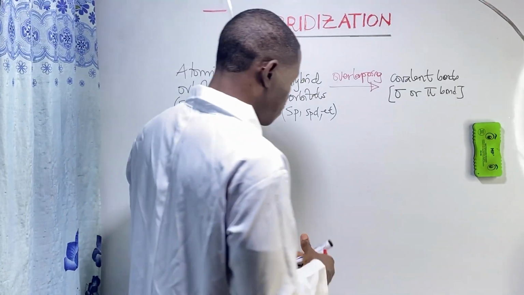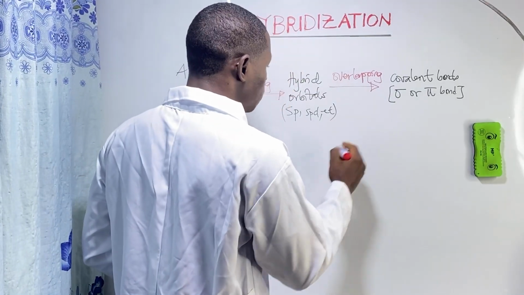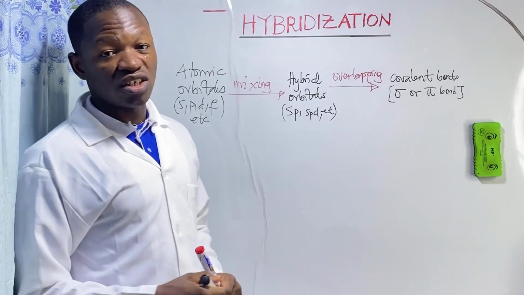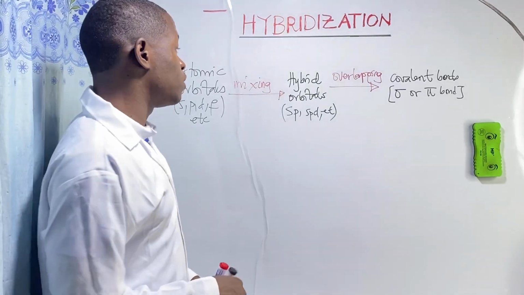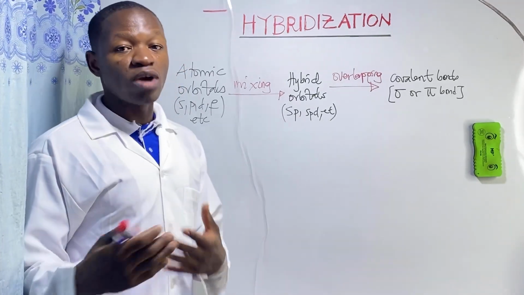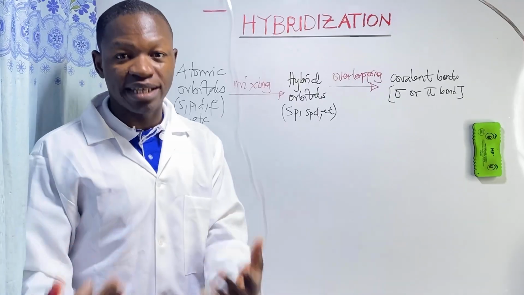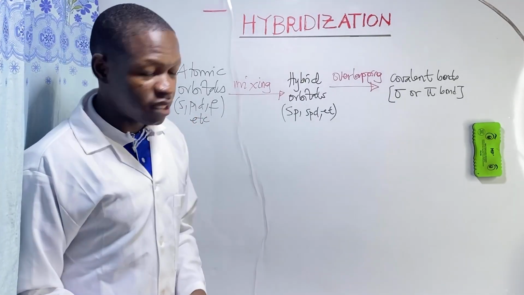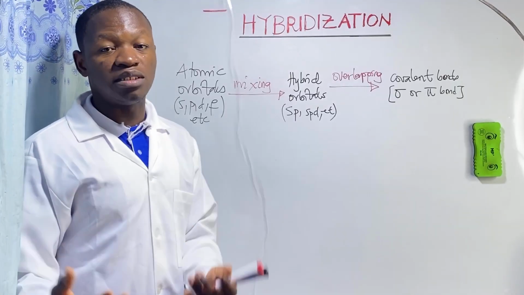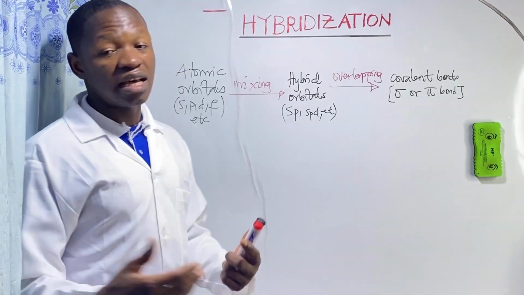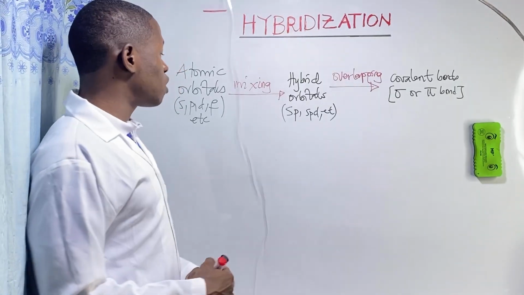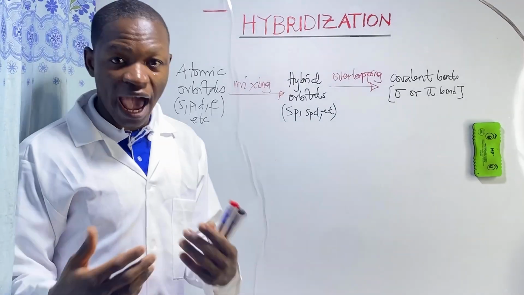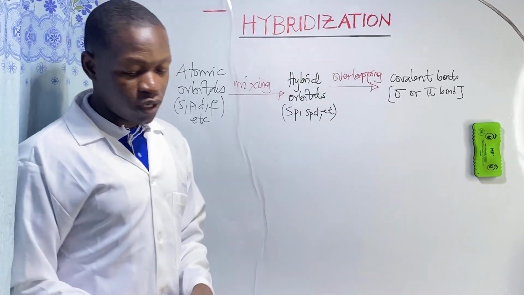Before that, let's look at the structure of s and p orbitals, because at this level we shall limit ourselves to hybridization that involves only the s and p orbitals. The d and f shall be seen at university level.